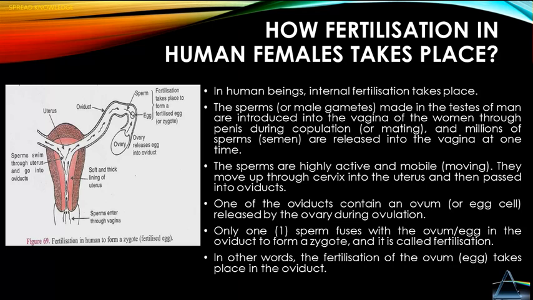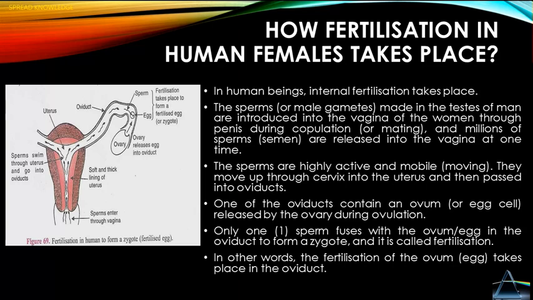In human beings, internal fertilization takes place. The sperms or male gametes made in the testes of a man are introduced into the vagina of the woman through the penis during copulation or mating, and millions of sperms in the form of semen are released into the vagina at one time. The sperms are highly active and mobile, moving.